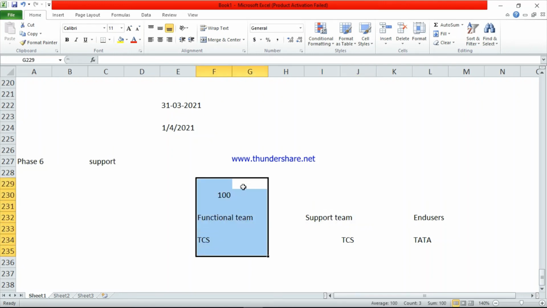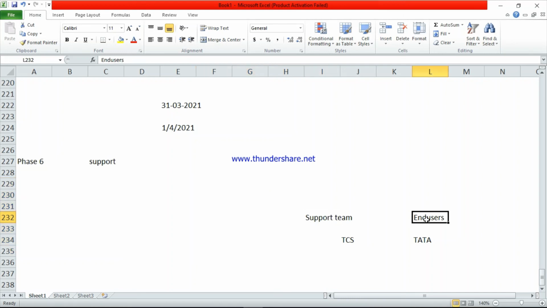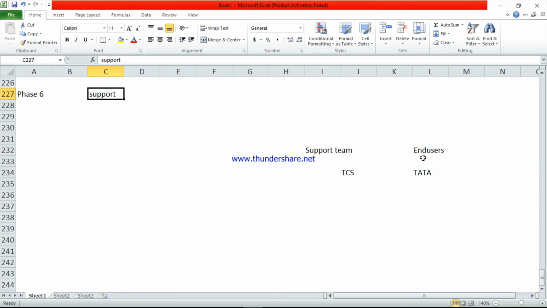It means it will go to another company. Now the functional team is not here. So now there are the support team and end users, the Tata end users. These persons will do the day-to-day recordings. See here, support means when they are doing any entries, when they are passing any entries, if they get any error, they will raise a ticket to the support team only. Now there is no technical team. They went to another project. They gave all documents to the support team.